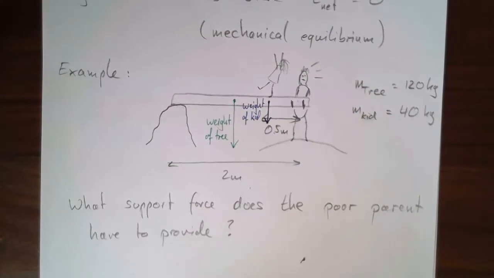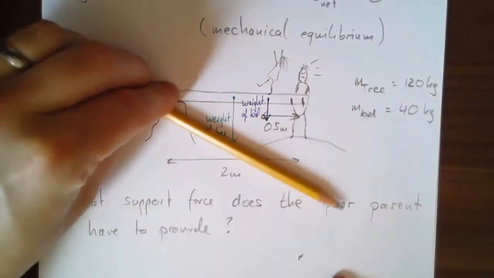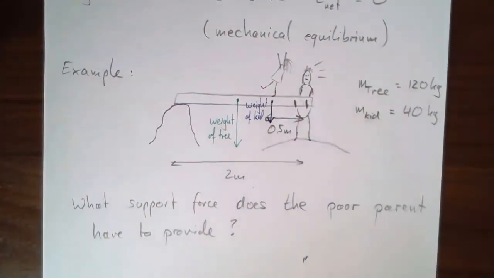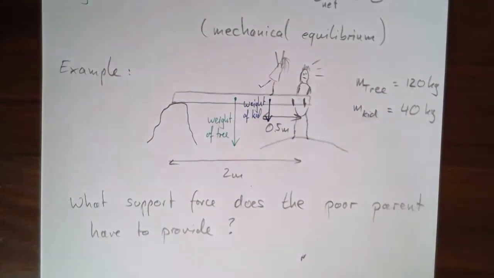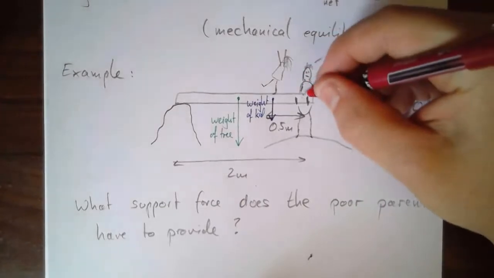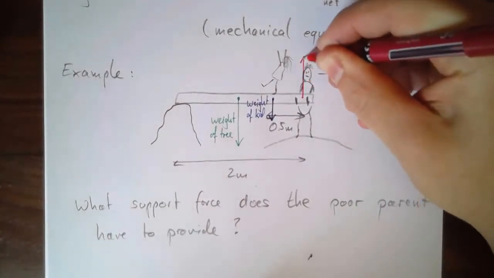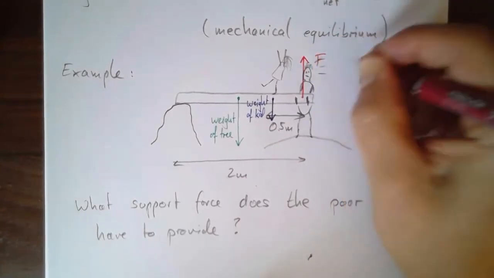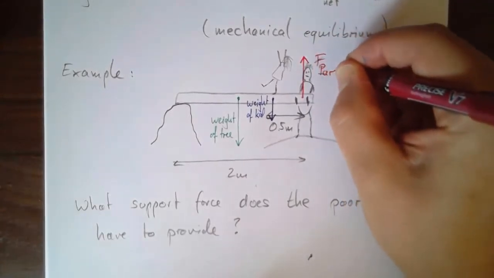So right now, if it were just those two, of course, the whole log would just tip down like this, because there's a clockwise torque that's not cancelled out. But our goal is to have it cancelled out, so in comes the put-upon parent that has to supply a force upwards. Normal force, let's call this F parent.